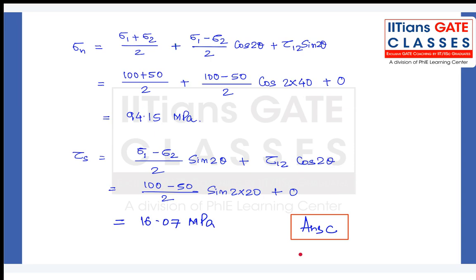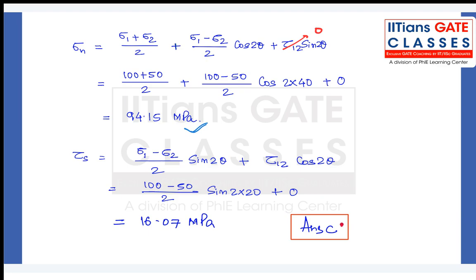Now we all know the equations, right? What is the equation for normal stress? This is the equation for normal stress, that is (sigma 1 plus sigma 2) divided by 2 plus (sigma 1 minus sigma 2) divided by 2 into cos 2 theta plus tau 1 2 sin 2 theta. I've simply replaced x and y with 1 and 2, right? Substitute the values, you'll get the value of normal stress. Now tau 1 2 is nothing else but 0.